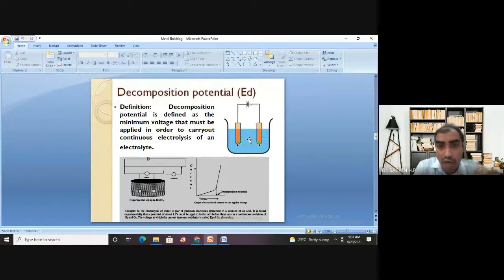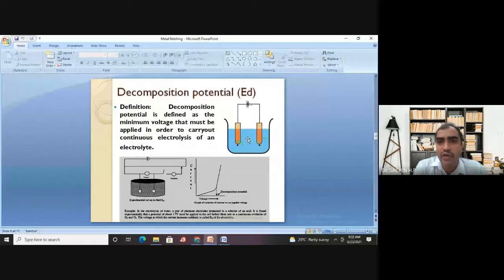But if you want the electrolysis to happen continuously, from the battery I need to supply a minimum, particular voltage. If the supplied voltage is not equal to that particular voltage, you don't expect the electrolysis to happen continuously.